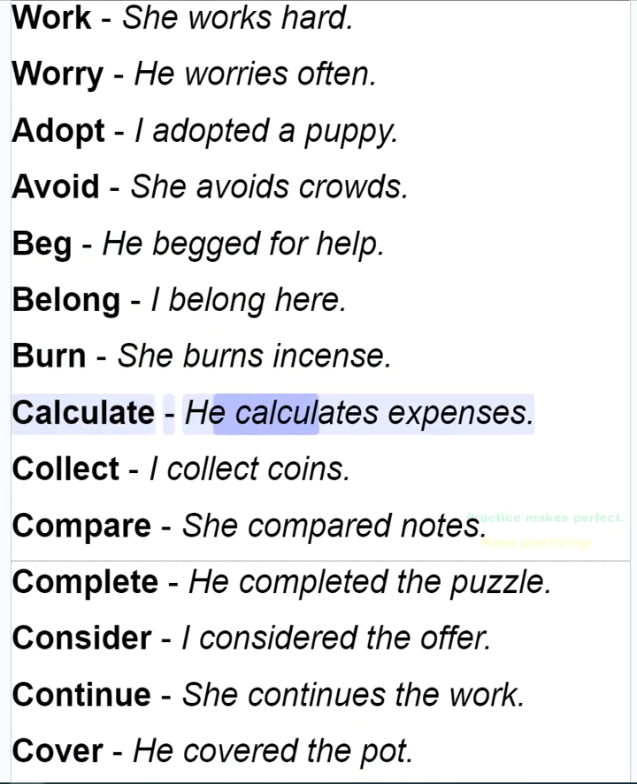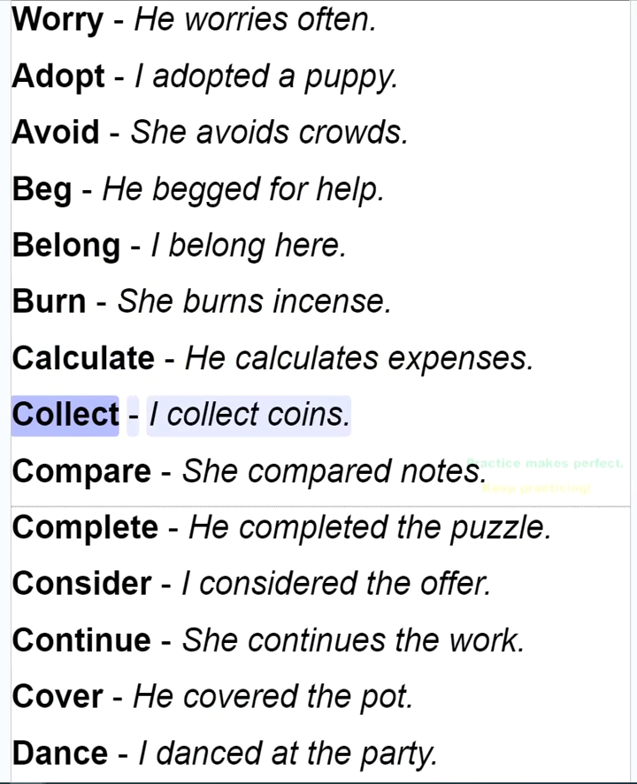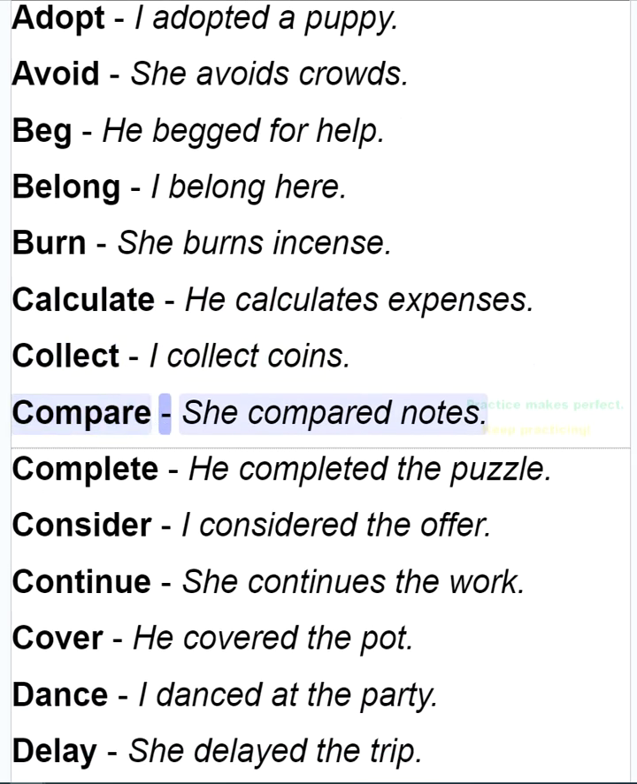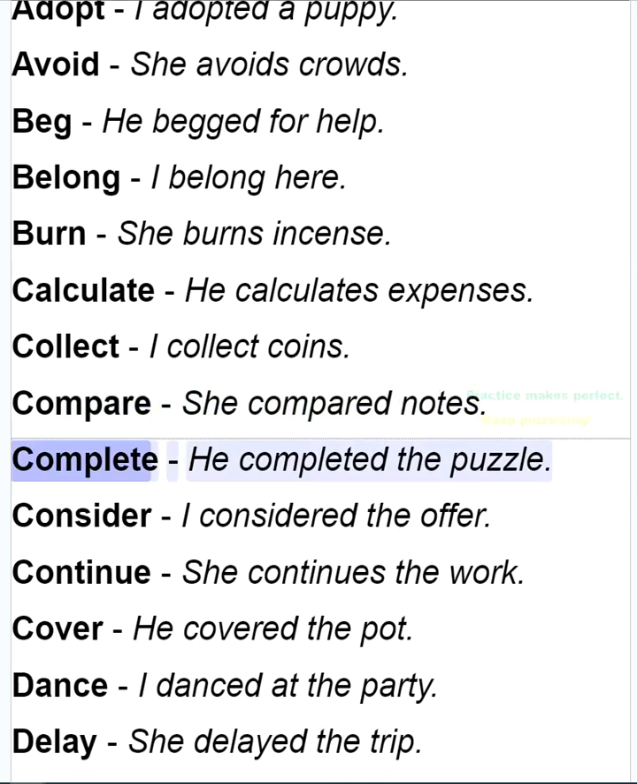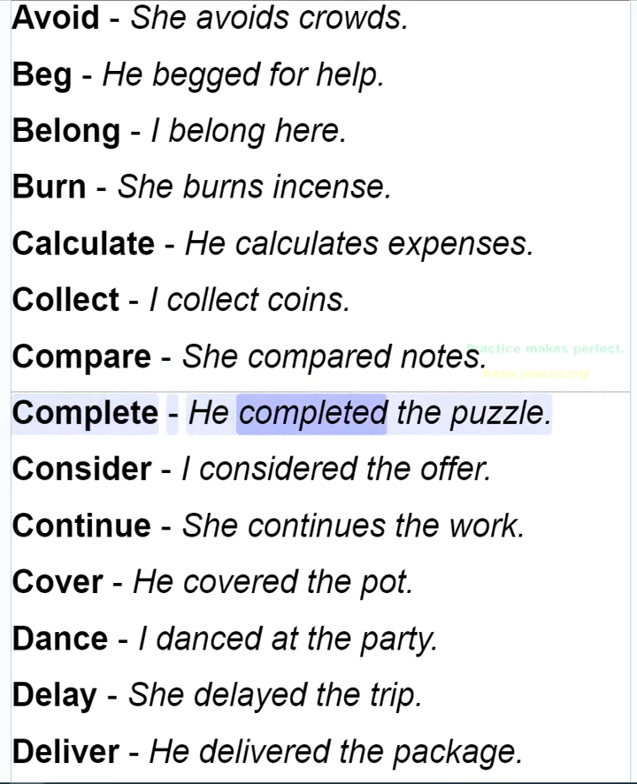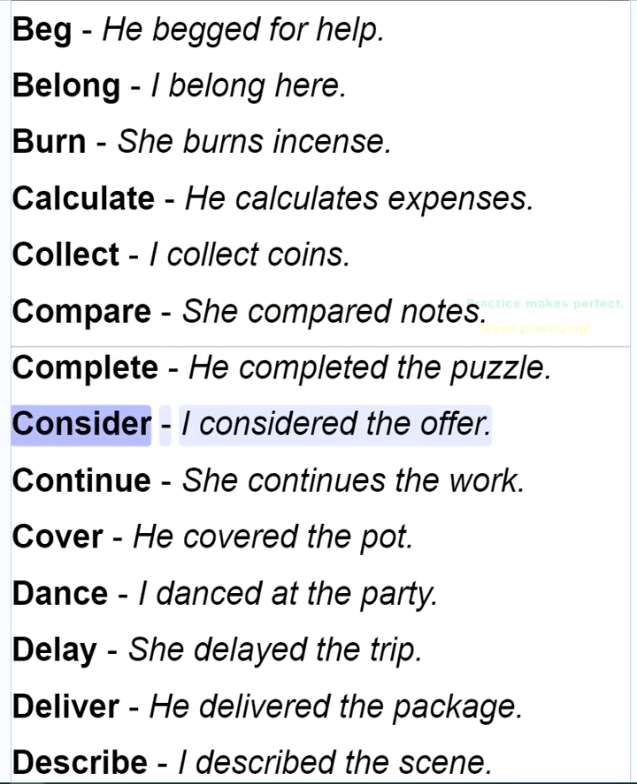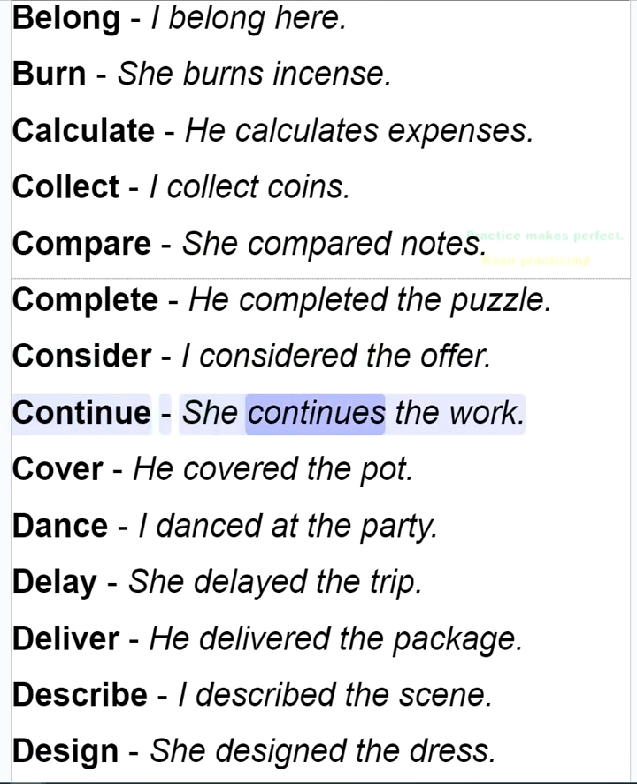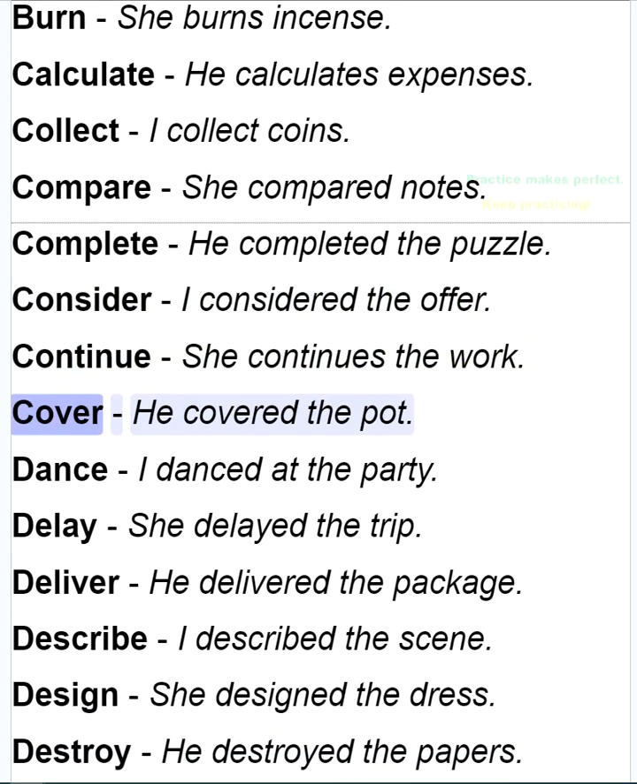Calculate. He calculates expenses. Collect. I collect coins. Compare. She compared notes. Complete. He completed the puzzle. Consider. I considered the offer. Continue. She continues the work. Cover. He covered the pot.